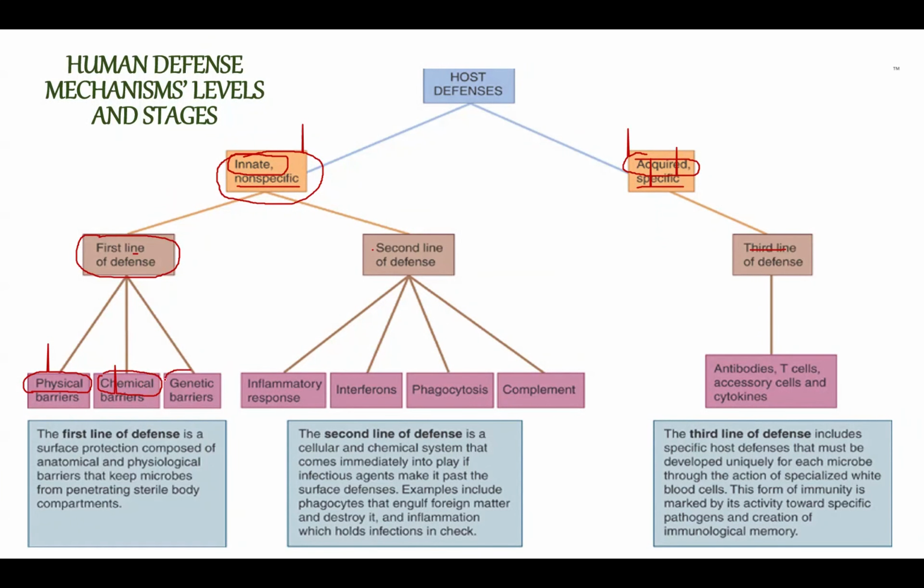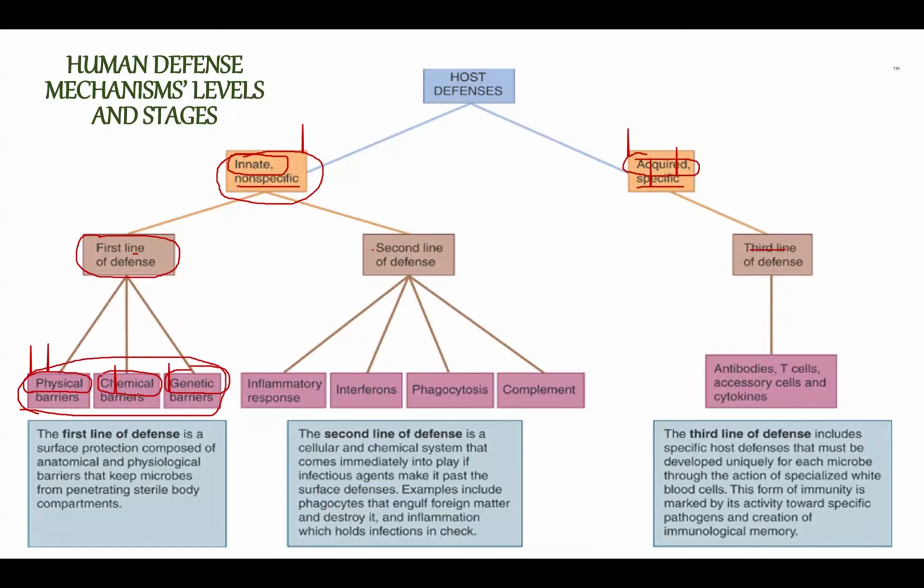And also there is a genetic barrier. There are some people that may be stronger because they have a gene that makes them able to fight against some infection. For example, some people that live in Africa in the malaria belt usually carry the gene that makes them able to fight against malaria infection. So they have a stronger gene compared to other people, for example. Okay, so again, the first line of defense is mostly used for prevention.